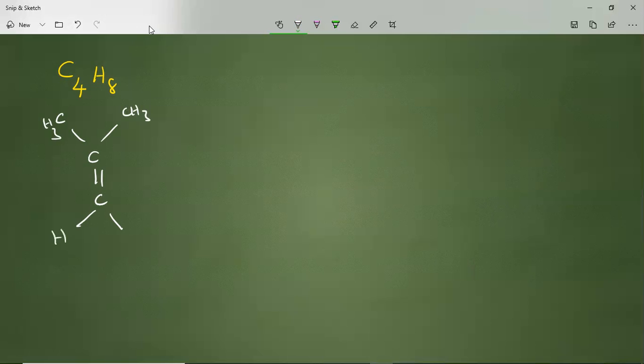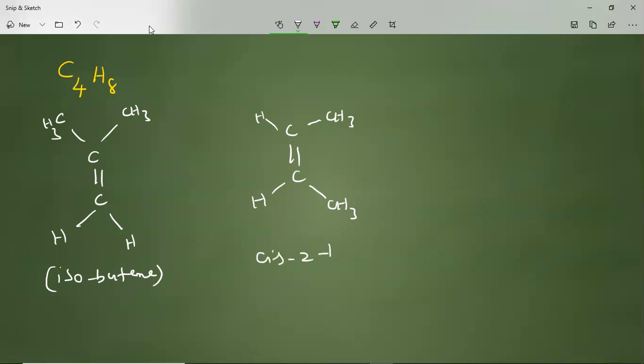You can call this isobutene. To write the cis form, we write a carbon-carbon double bond with the methyl groups on the same side, and the other two hydrogens also on the same side. You will call this cis-2-butene.